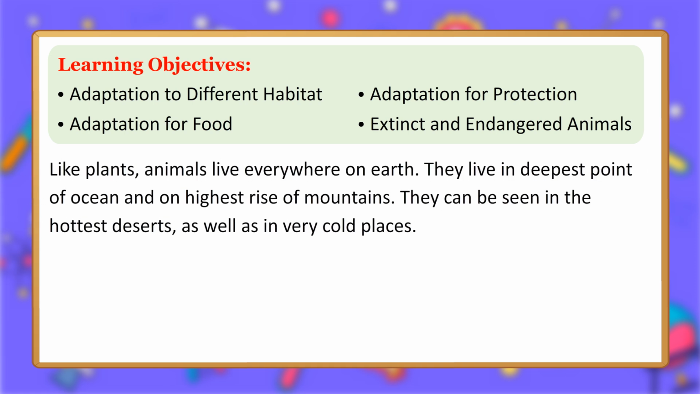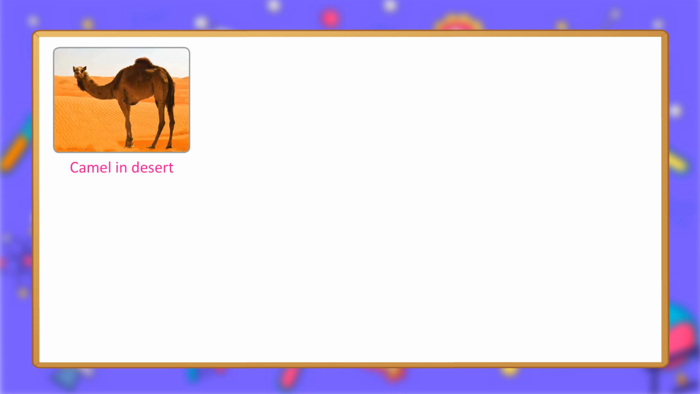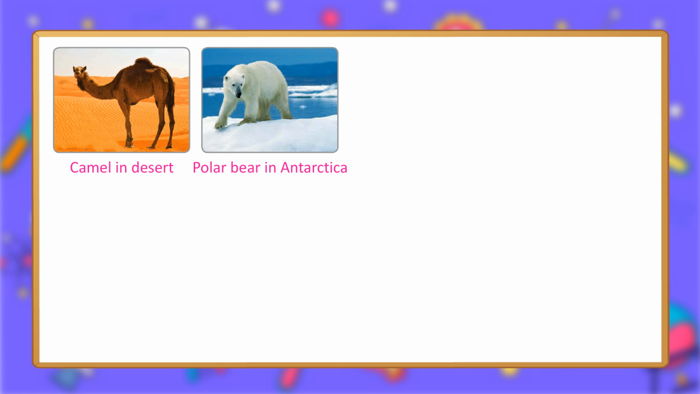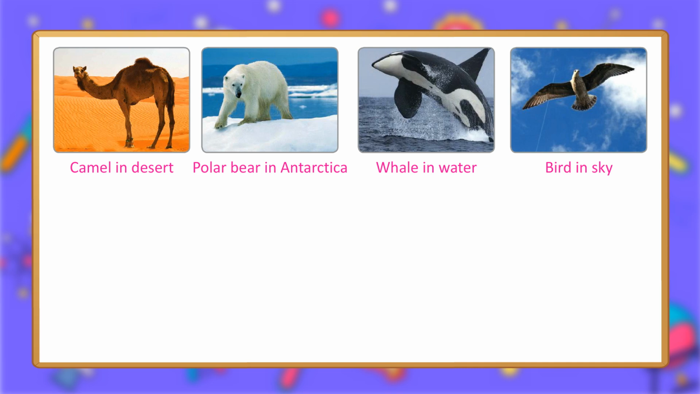Like plants, animals live everywhere on Earth. They live in the deepest point of the ocean and on the highest rise of mountains. They can be seen in the hottest deserts, as well as in very cold places. Animals can live in many different places in the world because they have special adaptations to the area they live in. Camel in desert. Polar bear in Antarctica. Whale in water. Bird in sky.